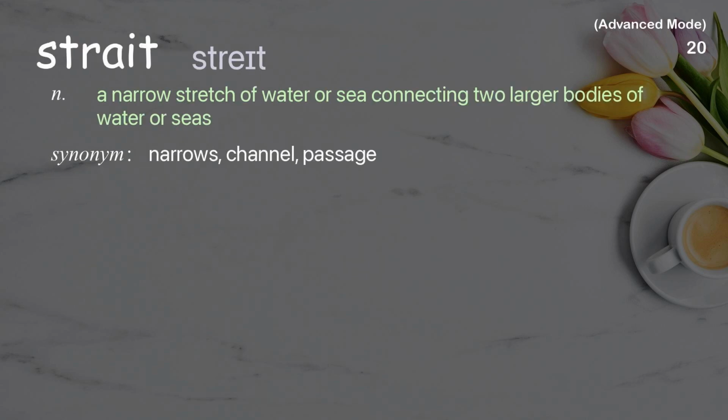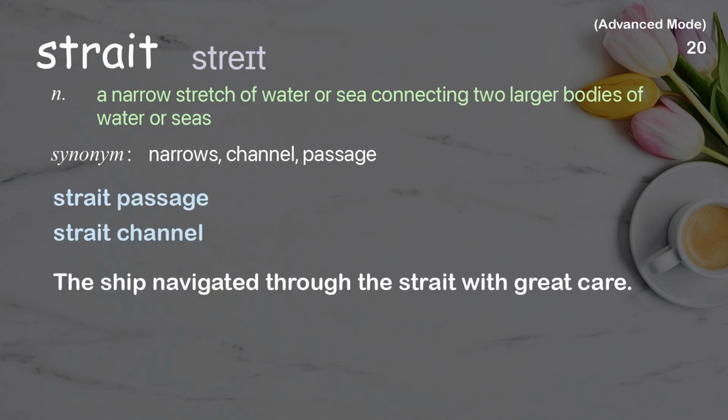Strait. A narrow stretch of water or sea connecting two larger bodies of water or seas. Examples: Straight passage. Straight channel. The ship navigated through the strait with great care.